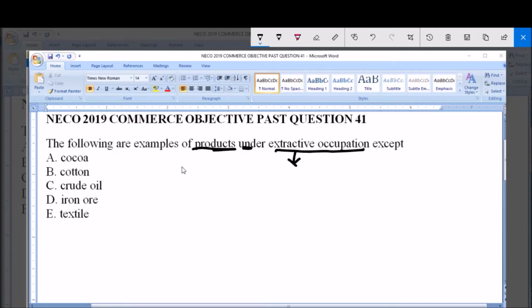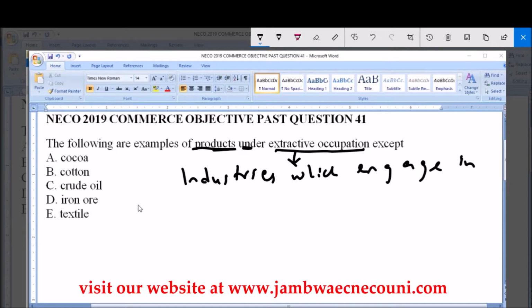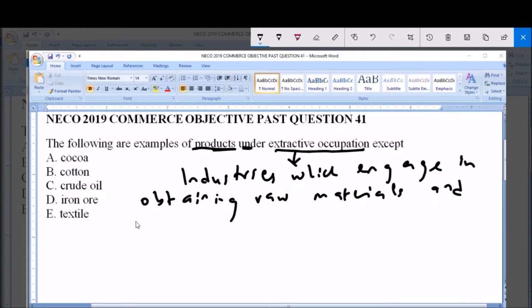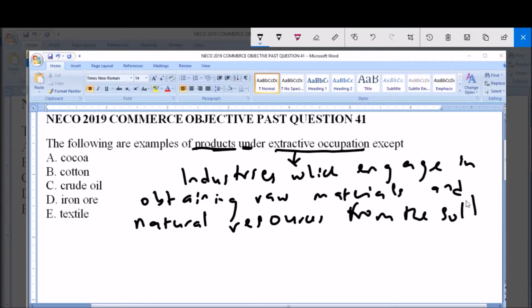So we are looking at products under extractive occupation. The extractive occupation involves industries which engage in obtaining raw materials and natural resources from the soil or sea.